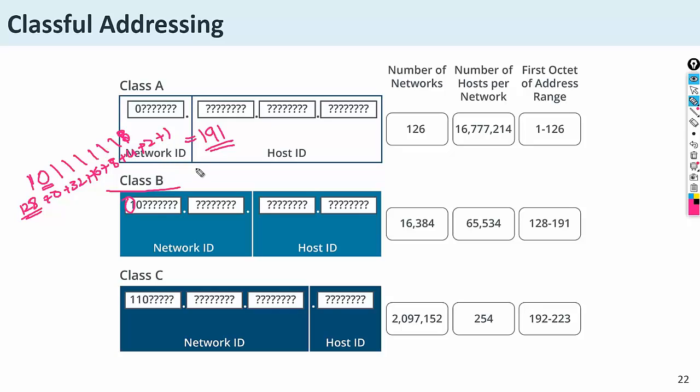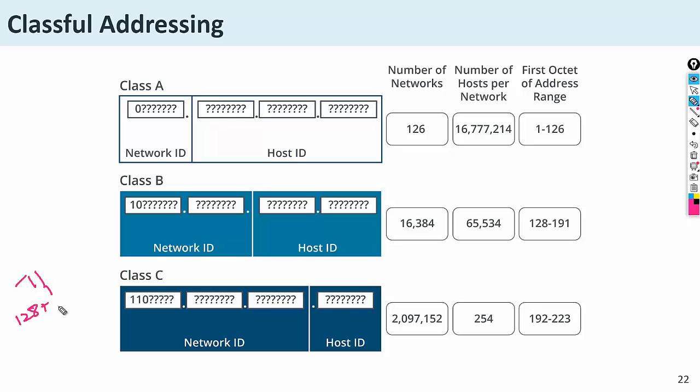Okay, and in class C, the first 2 bits are always on. The other bits may be off or on. So the first bit value is 128, the second bit value is 64, which is equal to 192. The minimum range is 192.